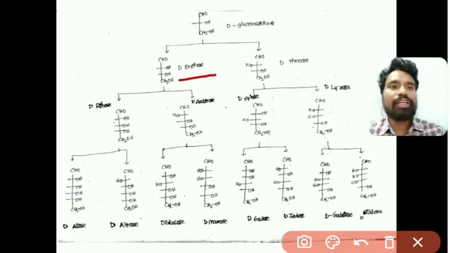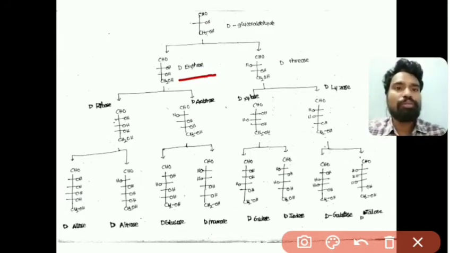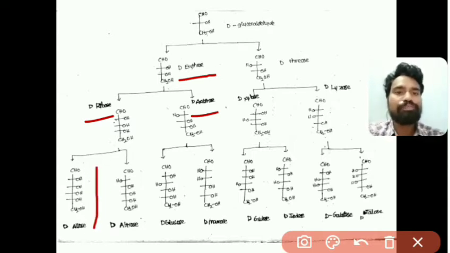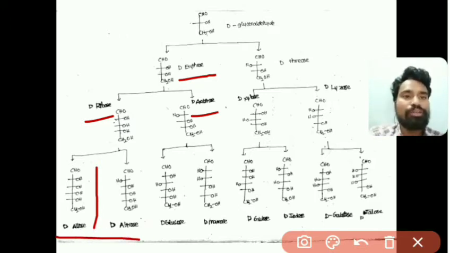So D-erythrose, by adding one more carbon, gives pentoses. Those two pentoses are D-ribose and D-arabinose, and D-ribose by adding one more carbon gives hexoses, that is D-allose and D-altrose.